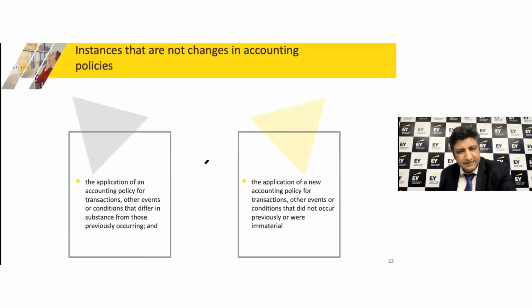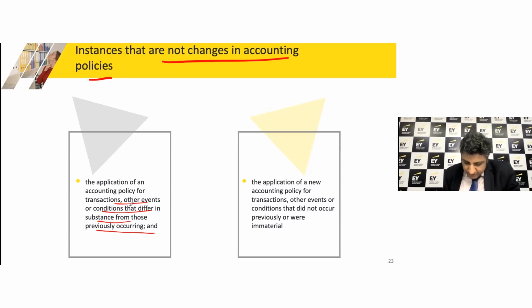Now, specifically, there could be instances where we need to be very comfortable understanding that these instances would not result in a change in accounting policies. For example, in case there were events or conditions which were absolutely different from what's happening now, a change or an application of an accounting policy would not mean that there's a retrospective change. So it's not going to be considered from that perspective. Similarly, any such events or conditions which were not present at all or they were immaterial.